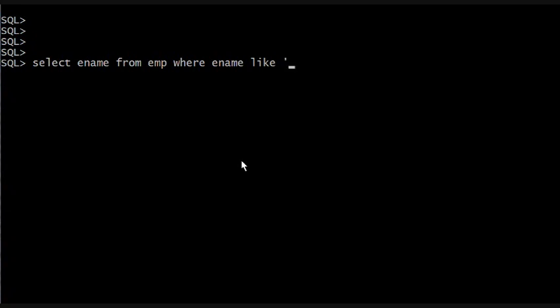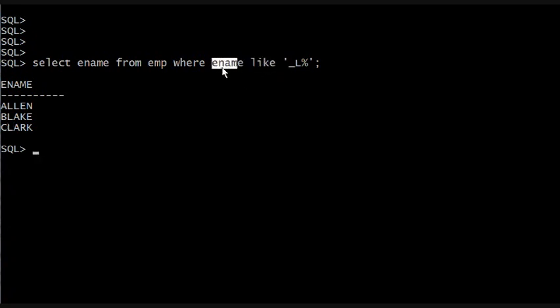Now we're going to introduce the underscore. The underscore means a single space. Then we're going to put the letter L, and we don't care what comes after it. Allen, Blake, and Clark. It's easier if I show you than try to explain it. Just pay attention to what we're doing.